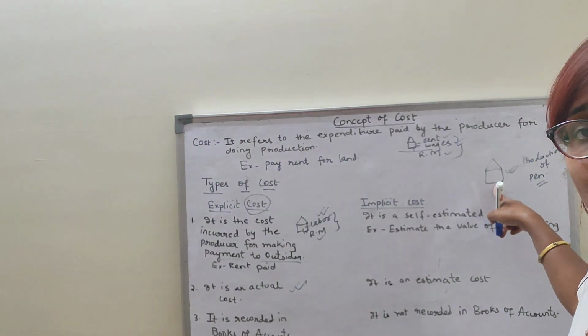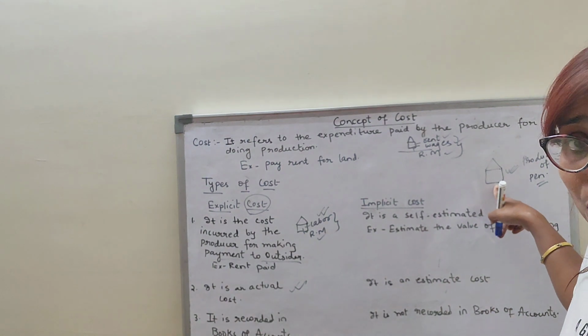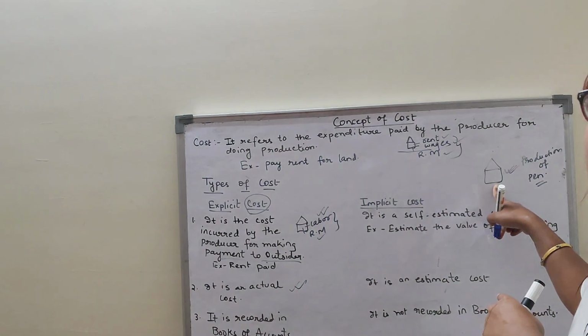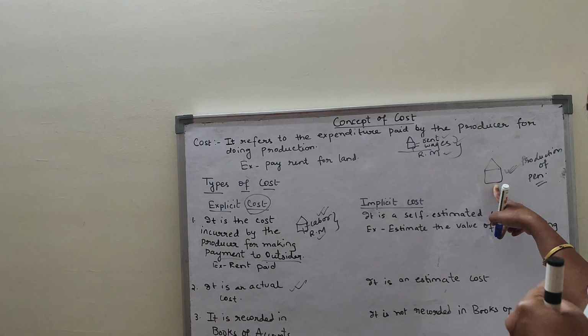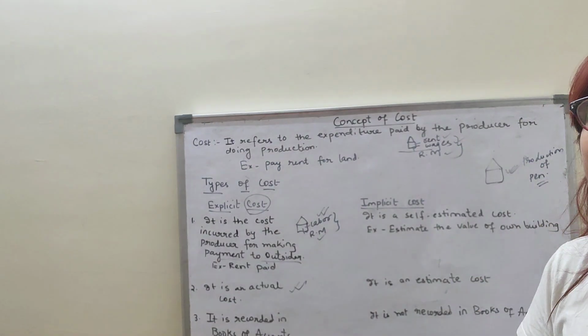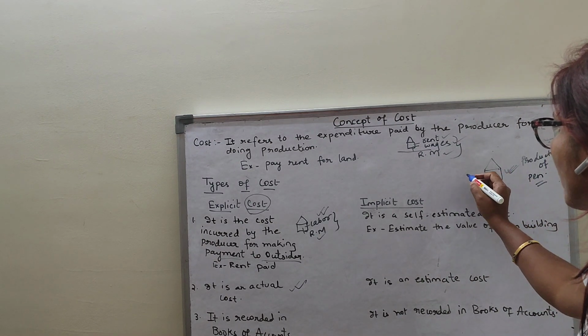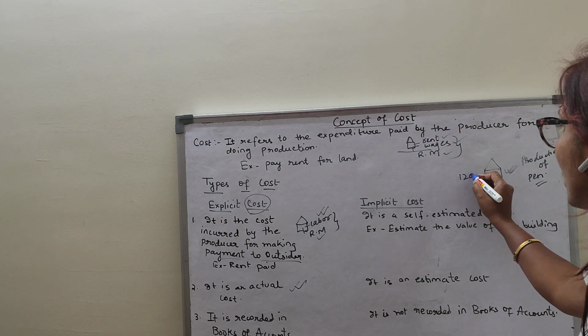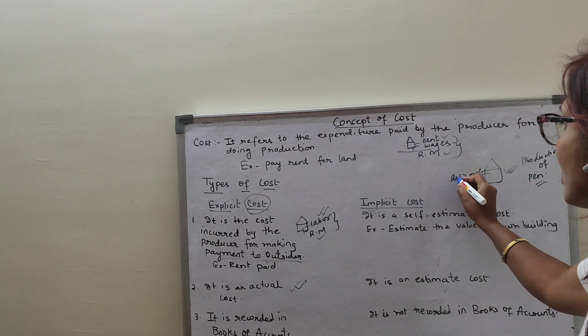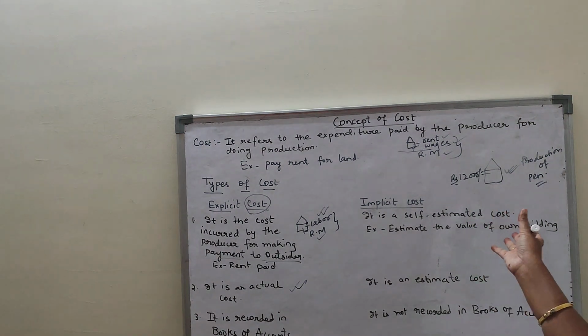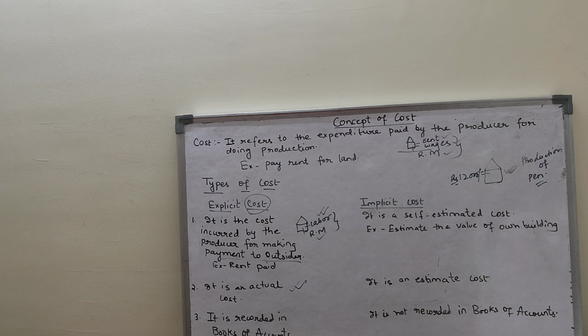So this factory belongs to me only. But I am thinking that if this factory is not mine and I would have taken it on rent, then how much would I have to pay monthly as rent? Suppose the monthly payment for this factory is 12,000. So I am just estimating the cost of my own property. It is a self-estimated cost, which I am only estimating but not paying.